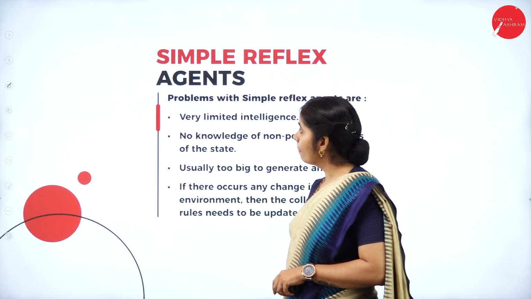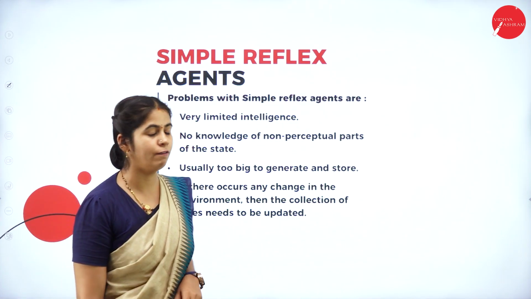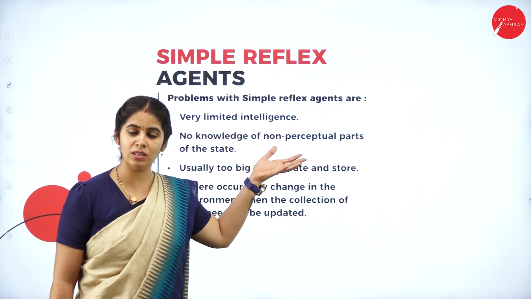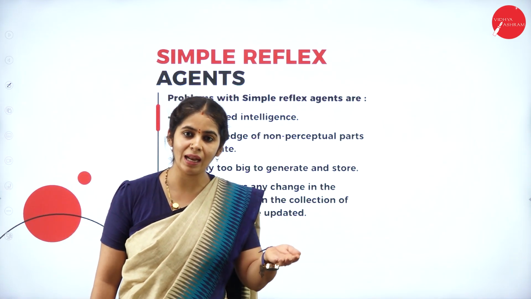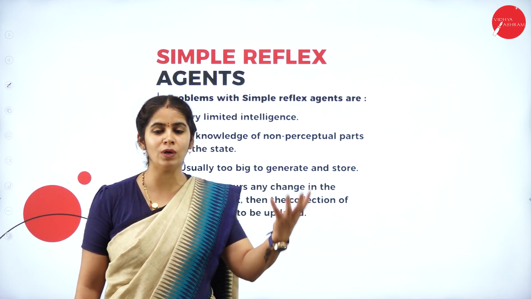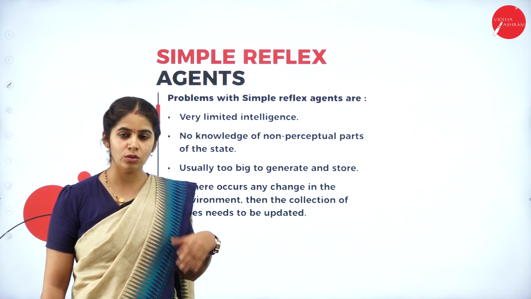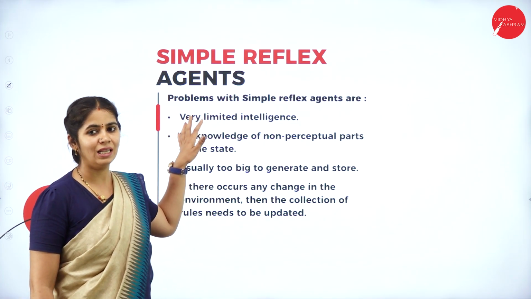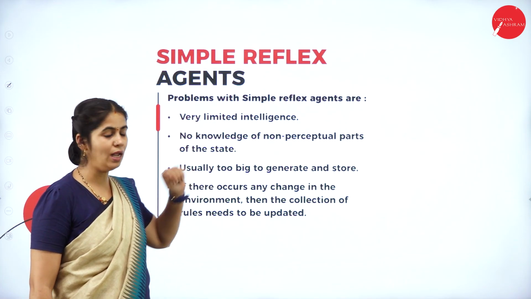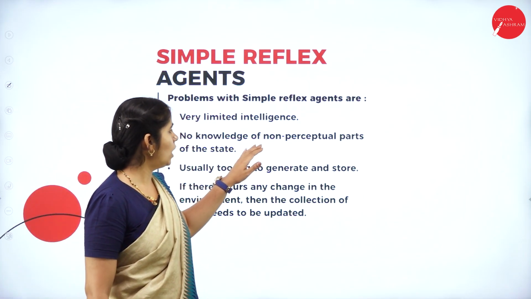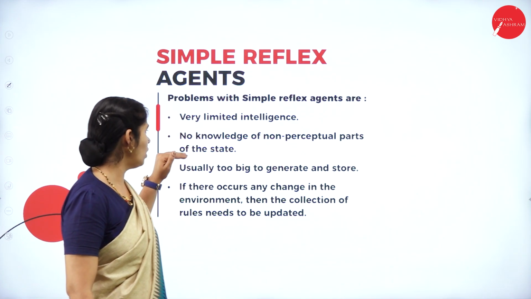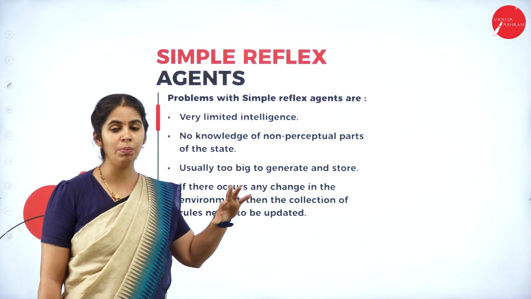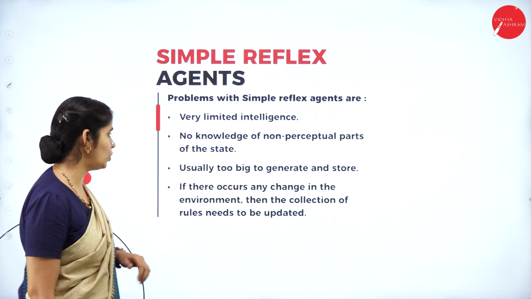Next, moving to the problems we have in simple reflex agents. The problem is very limited intelligence. Why limited intelligence? It does not check whether someone is there in the room to feel that cold, right? So it simply acts on the instance. It does not have intelligence. The intelligence of this agent is very limited. It has no knowledge of the state and no prior knowledge to apply to the current situation.